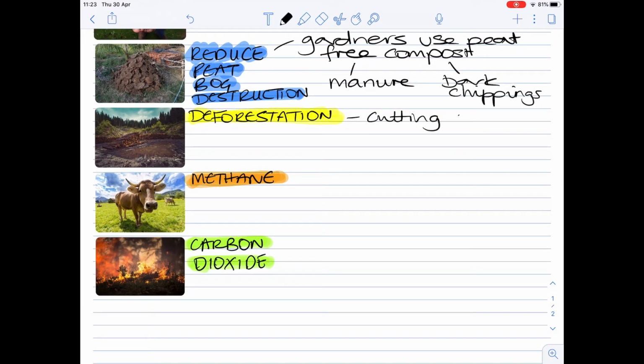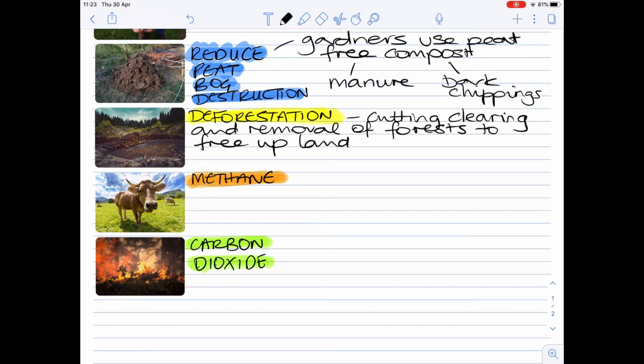Deforestation is the cutting, clearing and removal of forests in order to free up land for biofuels, fuels derived from living matter, as well as cattle and rice fields.